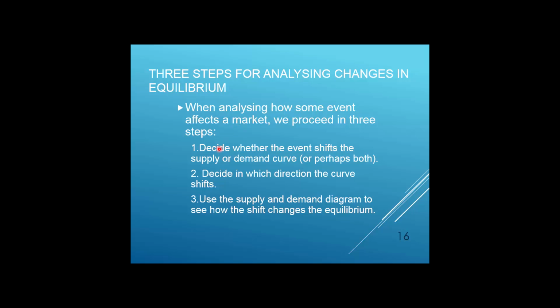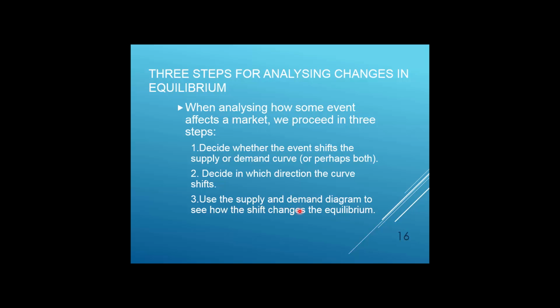The first one, we have to find out which side of the market is affected, demand or supply, sometimes both. Now, the second step is to decide in which direction the curve will shift, to the left or to the right. And the third step, we will use the supply and demand diagram to see how the shift changes the